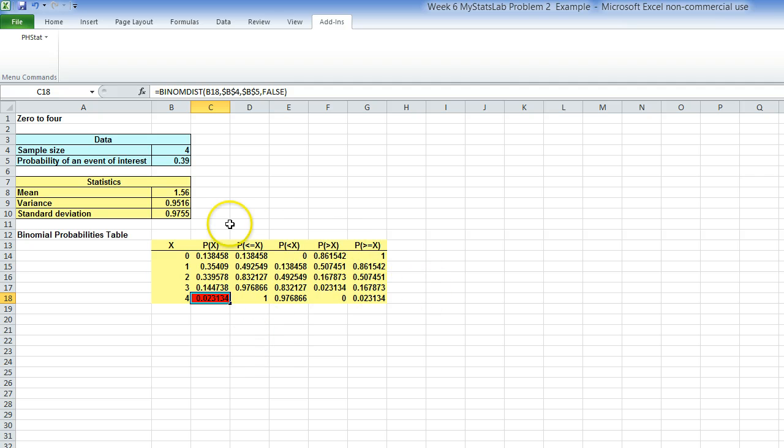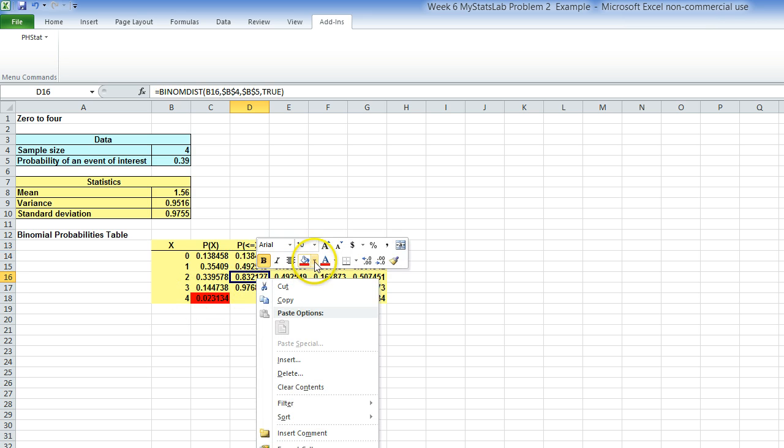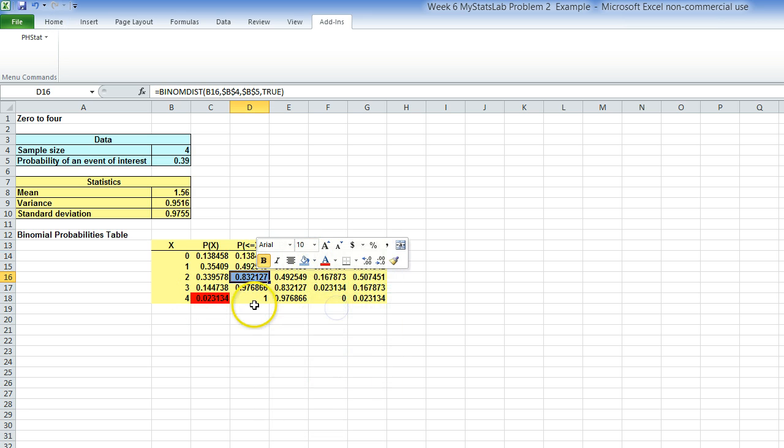Now this whole table shows a lot more information, and it goes beyond, as I said, solving the problem. So for instance, let's just look at a couple so we can see. This row here is showing the probability of x being less than or equal to 0, 1, 2, 3, and 4. So this number here, for instance, what does that represent?